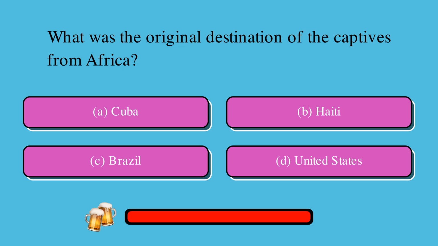What was the original destination of the captives from Africa? Is it A, Cuba, B, Haiti, C, Brazil, or D, United States? The correct answer is A, Cuba.